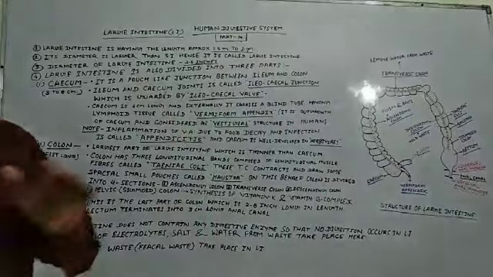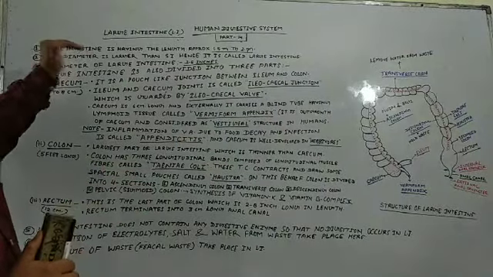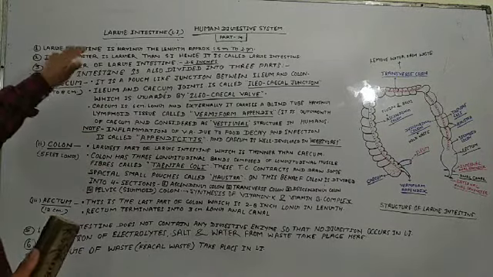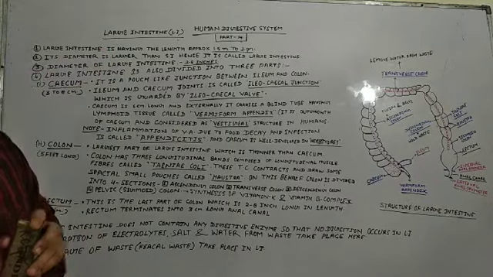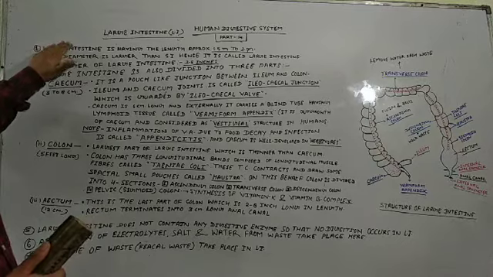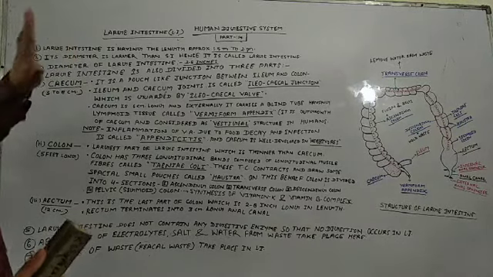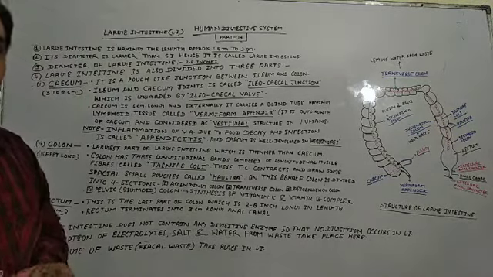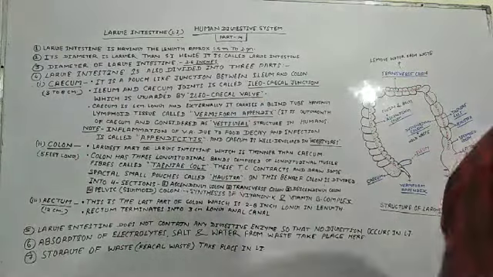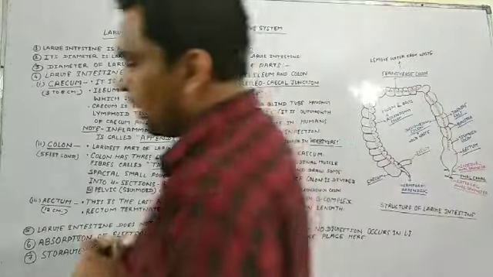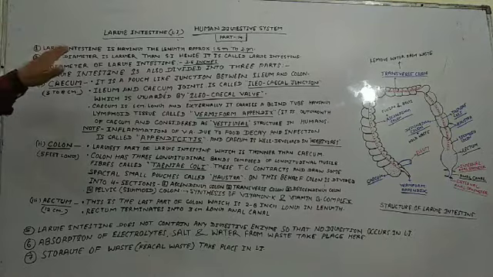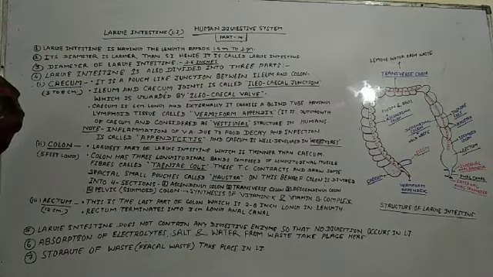We know that the length of the large intestine is much less in comparison to the small intestine. After all, why is the name large intestine given, and why is the name small intestine given?